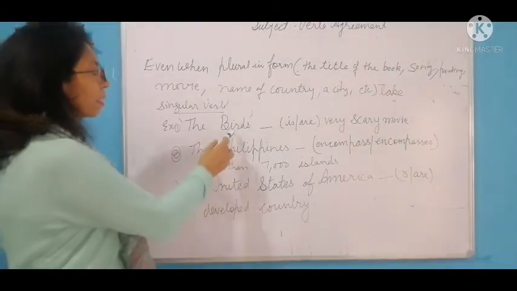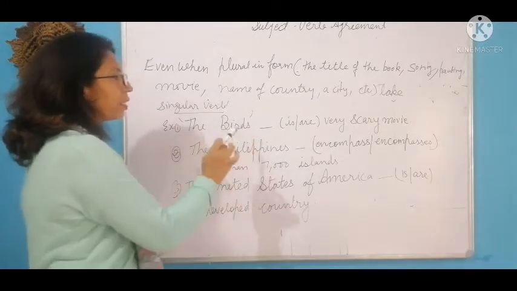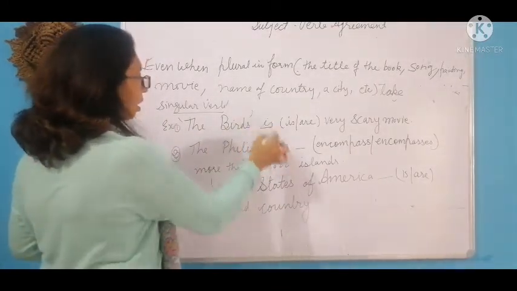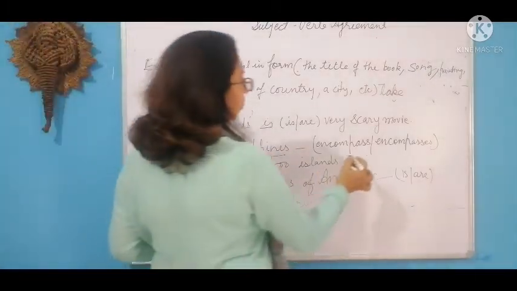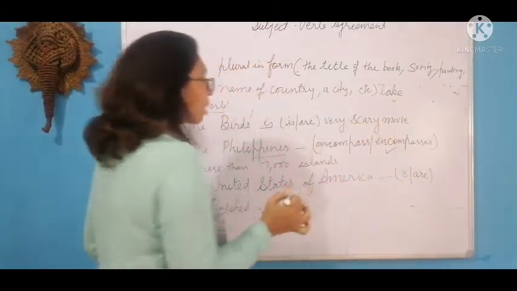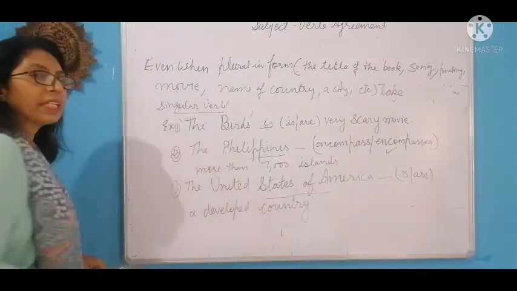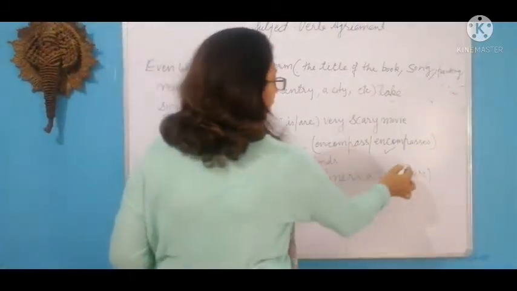For example, this is the title of a book, and s is added with it, but still it will take singular form of the verb is. The Philippines will also take singular form of the verb, encompasses. Then the United States, in spite of having s with them, still they take singular form of the verb is.